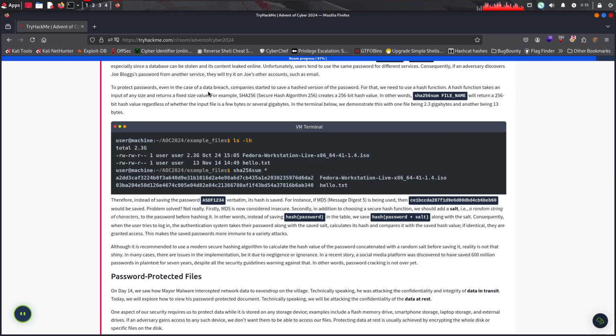Therefore, instead of saving the password verbatim, its hash is saved. For instance, if MD5 is being used, then this would be saved. Problem solved? Not really. Firstly, MD5 is not considered secure. Secondly, in addition to choosing a secure hash function, we should add a salt, a random string of characters, to the password before hashing it. In other words, instead of saving the hashed password, we would save the hash of password plus salt, along with the salt. Consequently, when the user tries to log in, the authentication system takes their password along with the saved salt, calculates its hash and compares it with the saved hash value. If identical, they are granted access. This makes the saved password more immune to a variety of attacks.